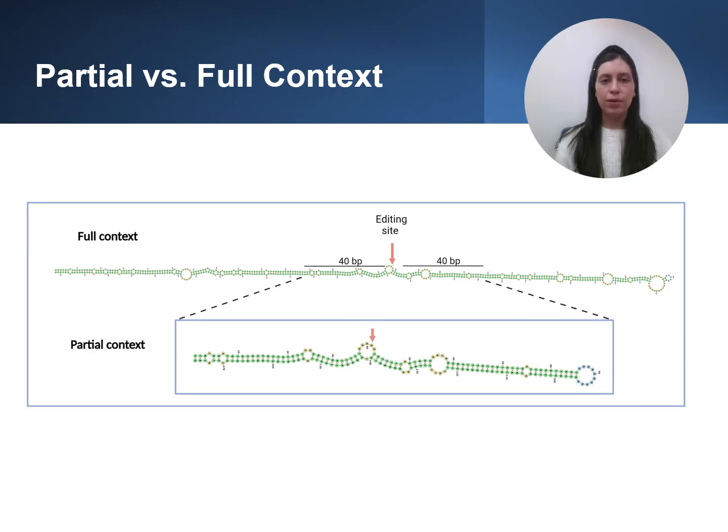In our work, we use two types of context, partial and full. Partial context focuses on a local region around editing sites, and full context includes the entire RNA secondary structure. Using both approaches allows us to explore how much surrounding information is needed to accurately predict editing sites.